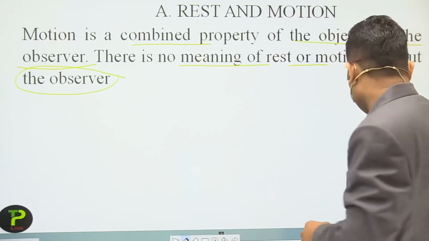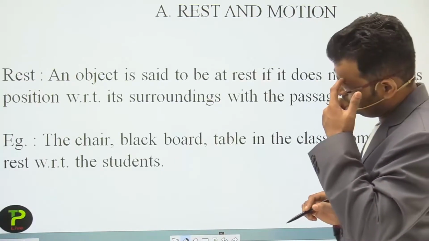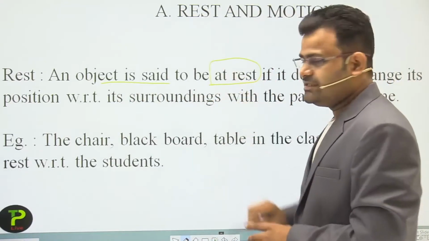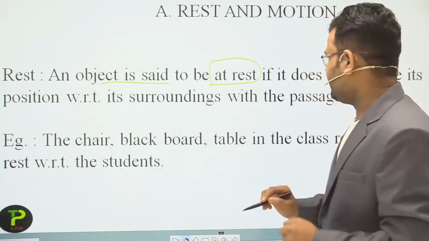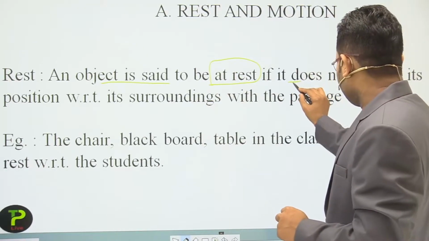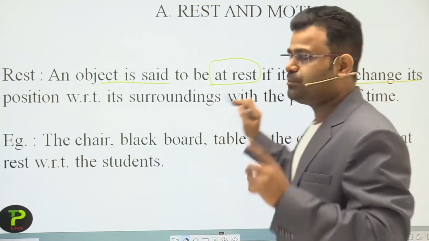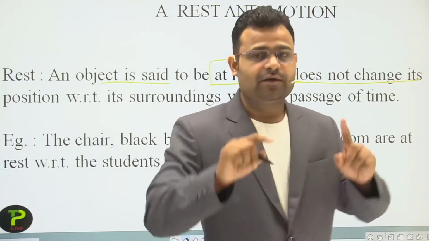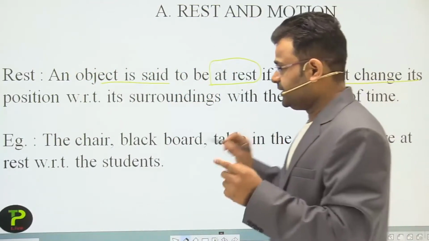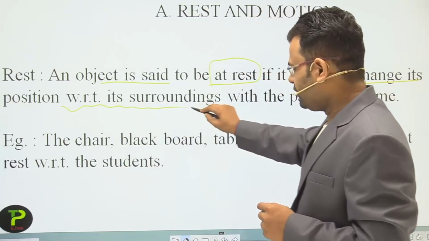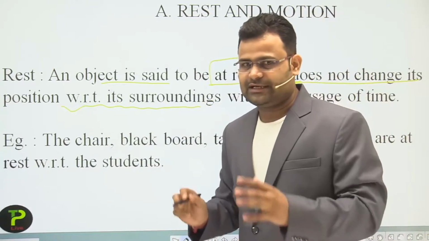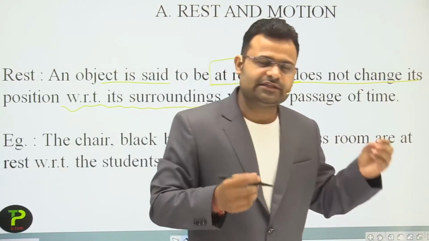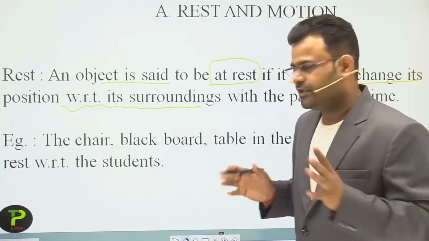Now we move on to the definitions of rest and motion. Rest: an object is said to be at rest if it does not change its position with respect to the surrounding. In the previous slide we already discussed that surrounding means anything, just like a door, a board, a tree, a car, anything available in our surroundings.